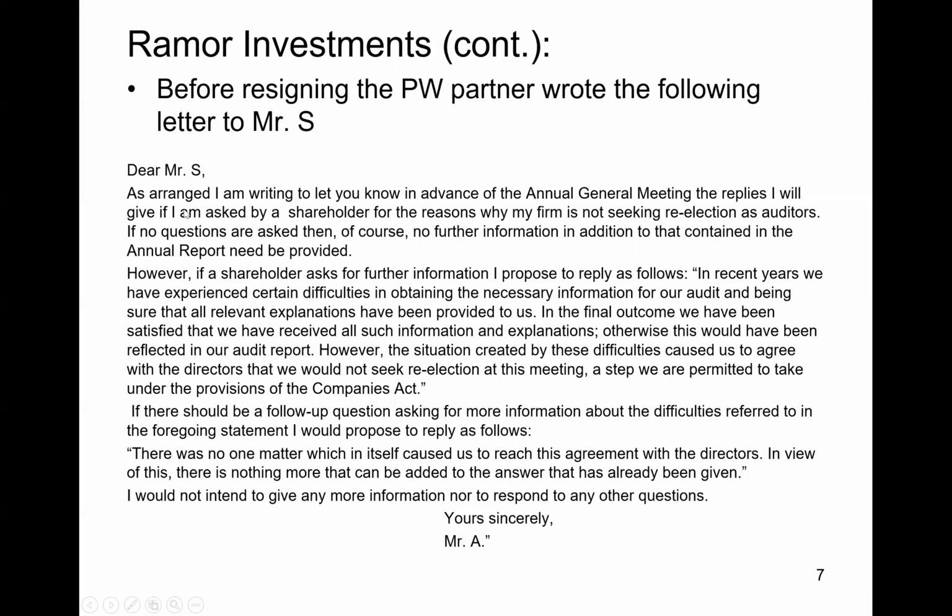So he says, as arranged, I'm writing to let you know in advance of the annual general meeting the replies I will give if I'm asked by a shareholder for the reasons why my firm is not seeking re-election as auditors. If no questions are asked, then of course no further information in addition to that contained in the annual report need be provided. Okay, so what he's saying here is, I'll only provide information if someone asks me questions. If no one asks questions, I'll just stay quiet.